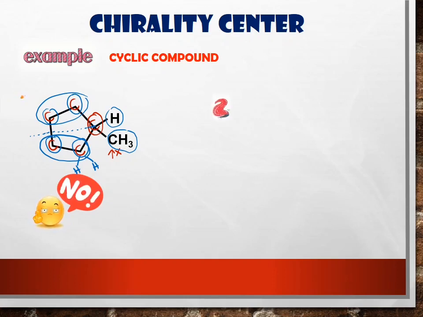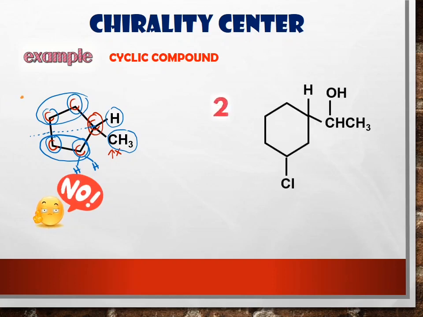Next, the second example here, we have this compound. Okay, how many chiral carbons do we have here, class? Now we look here. We have this carbon as a chiral carbon. Why? So, let's see here. This carbon is bonded to hydrogen, and this carbon is also bonded to the whole group of atoms here. See? We have 2.